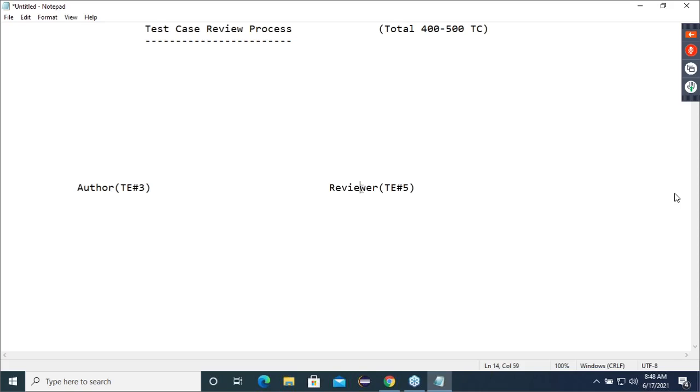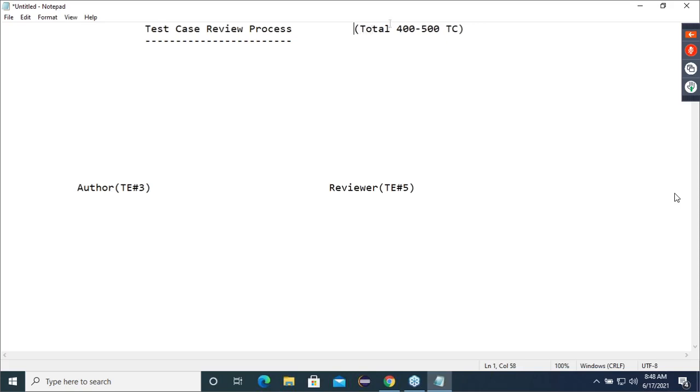And second, when the review process is starting, the writing process is done. There are 4 test engineers in a team. Let me write that also. Now, writing phase is completed or not completed.